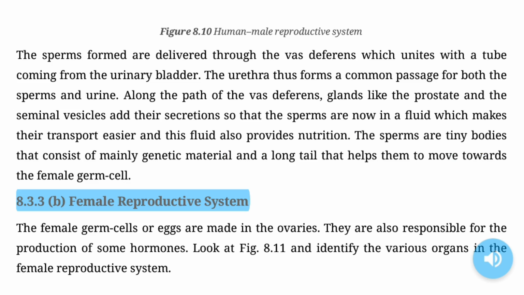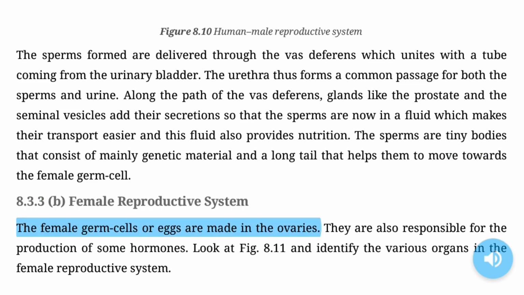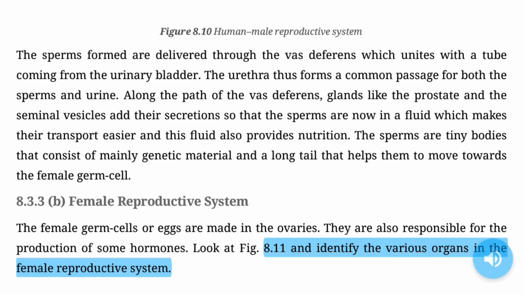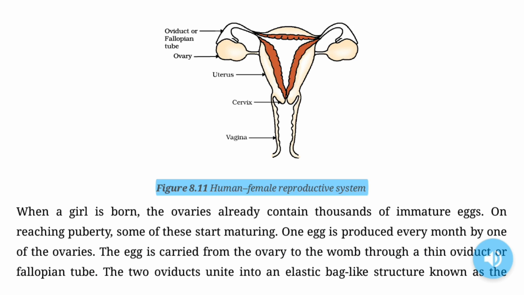8.3.3b Female reproductive system. The female germ cells or eggs are made in the ovaries. They are also responsible for the production of some hormones. Look at Fig. 8.11 and identify the various organs in the female reproductive system. Figure 8.11 Human female reproductive system.